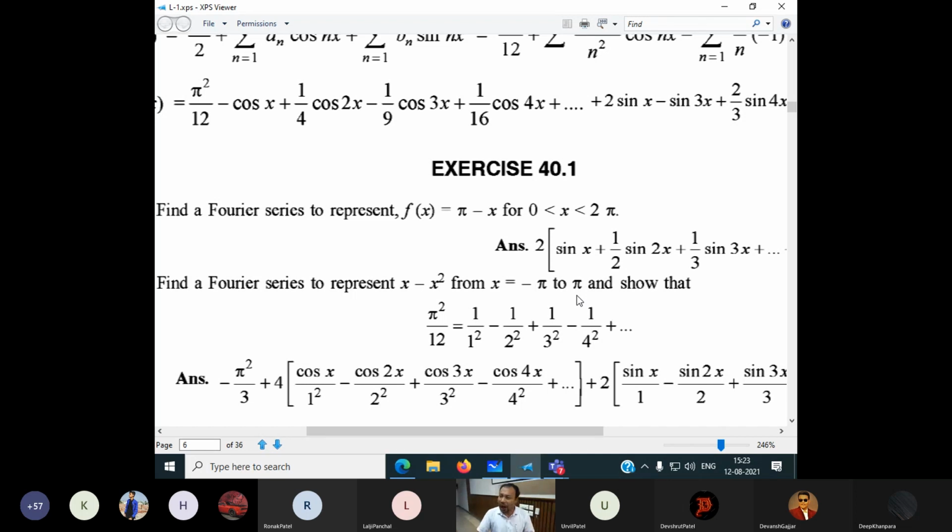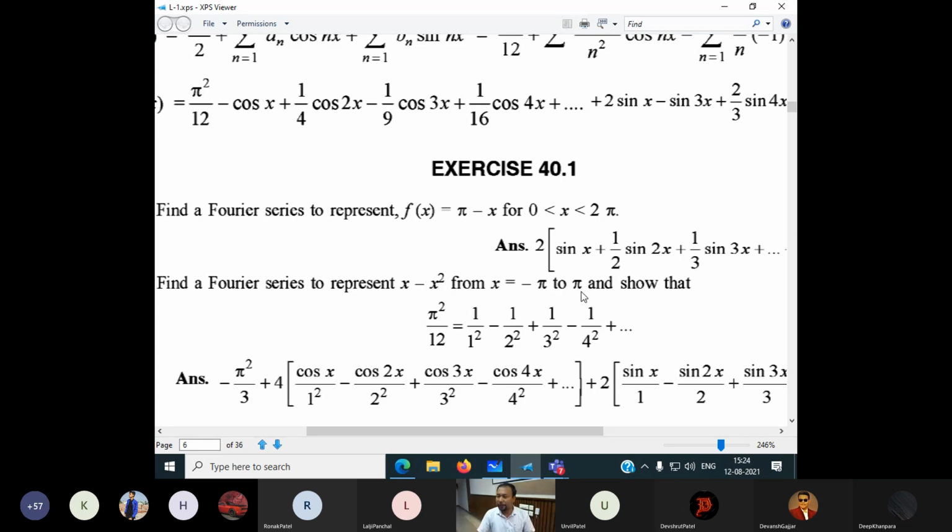But how it is defined or not, you can find out from here. Just put the value of x equal to minus 5 here. It becomes minus 5, and this is 5 square, and if it is 5, it is 5 minus 5 square. I mean, it is from this to this.